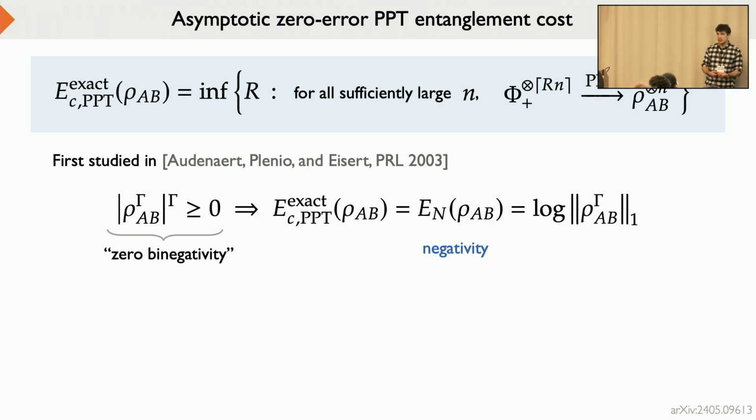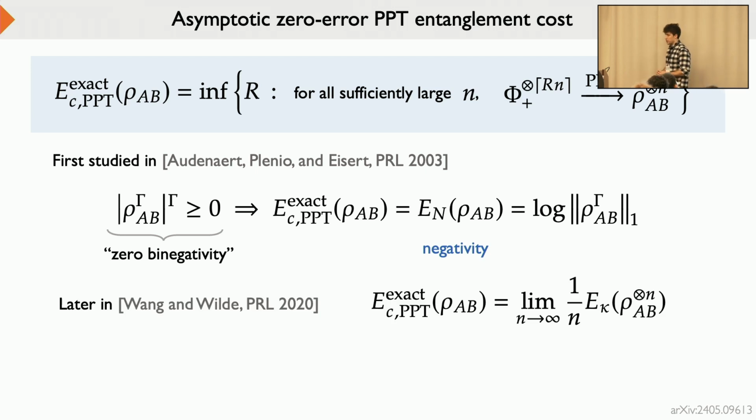And indeed, this was studied very recently in a paper by Xin Wang and Mark Wilde, where they showed that this cost, the exact asymptotic cost, can be written in this regularized form. So we have to compute this limit as n goes to infinity of this function, e kappa. I will define this shortly. The point being that, again, this is just impossible to compute in general. If you look at it, this program becomes, again, the scaling is exponential in dimension and things are messy again. So we don't really seem to get a nice simplification.